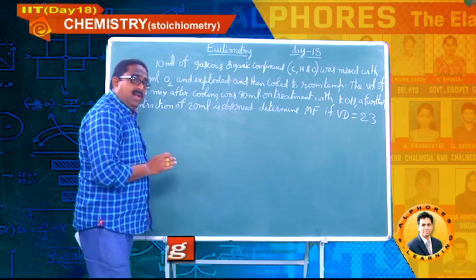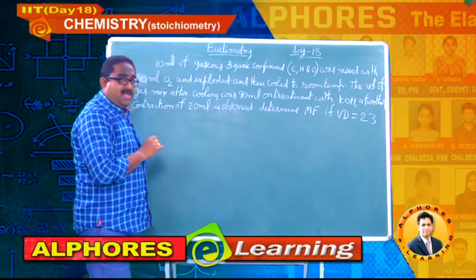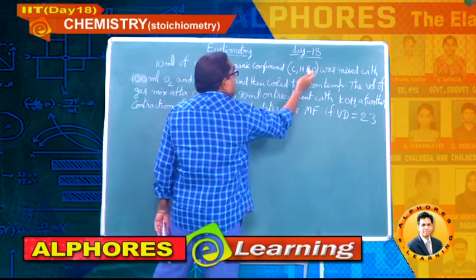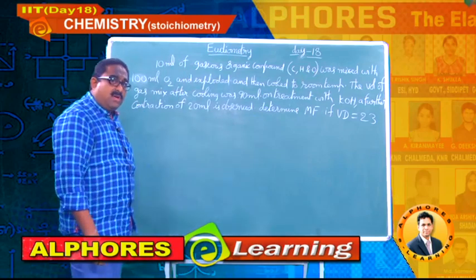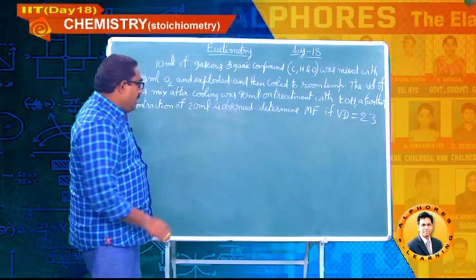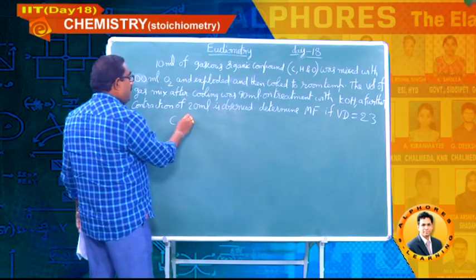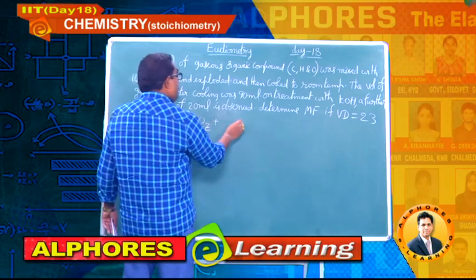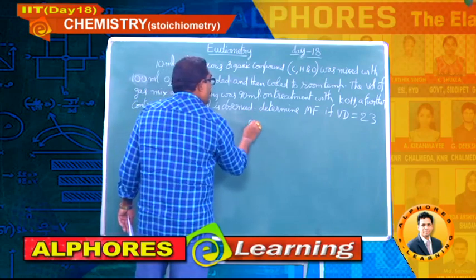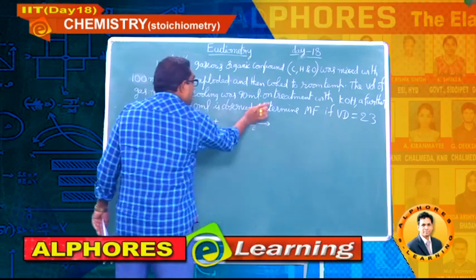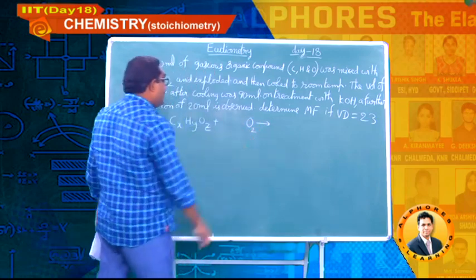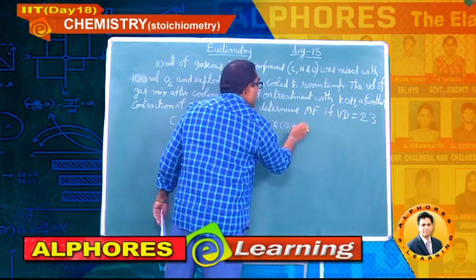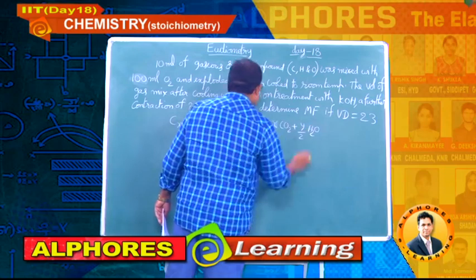Students, all these are advanced level questions I am discussing in stoichiometry. Please concentrate. He has given a gaseous organic compound containing carbon, hydrogen and oxygen. So first of all, we should write the balanced chemical equation: CxHyOz plus O2 gives rise to xCO2 plus y by 2 H2O.